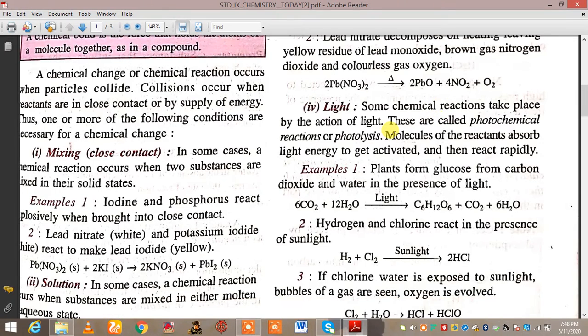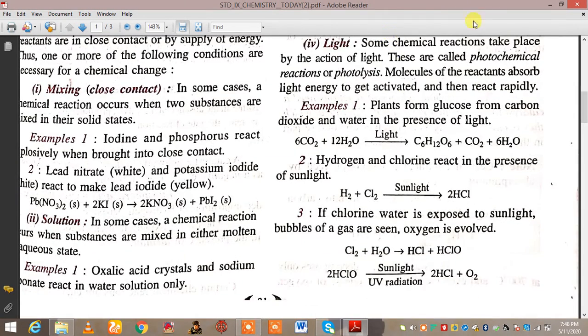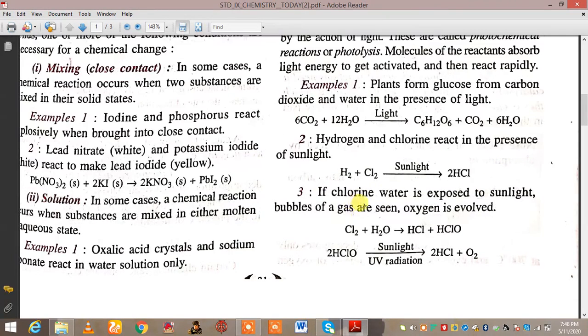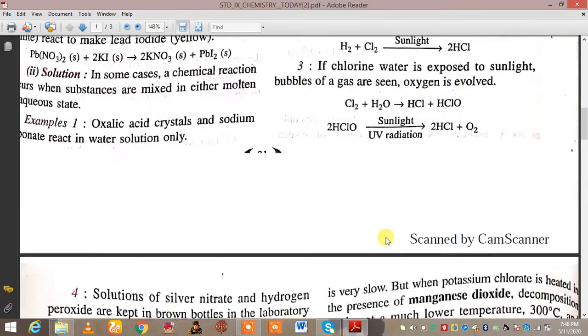One more criterion for a chemical change is that it takes place by the action of light, and these are called photochemical reactions or photosynthesis. Plants form glucose from carbon dioxide and water in the presence of light. Hydrogen and chlorine react in the presence of sunlight. If chlorine water is exposed to sunlight, bubbles of a gas are seen and oxygen is evolved.